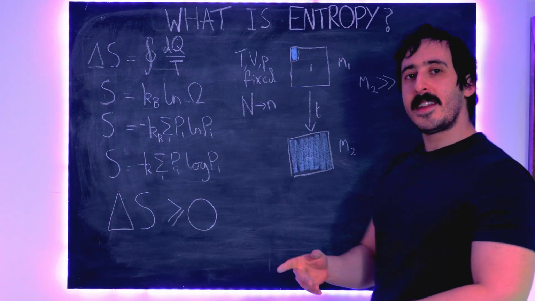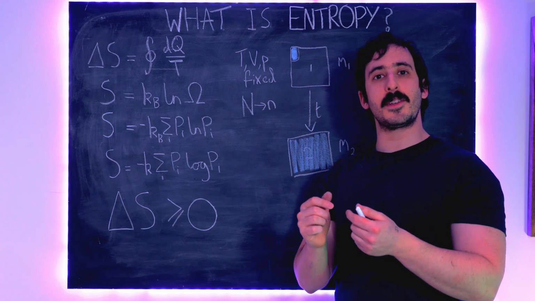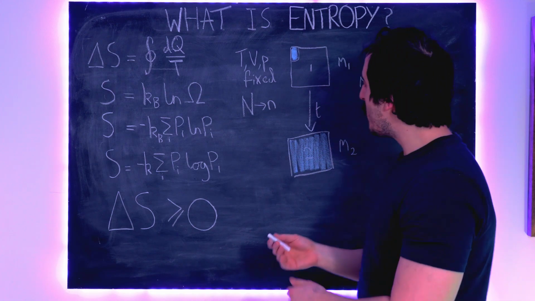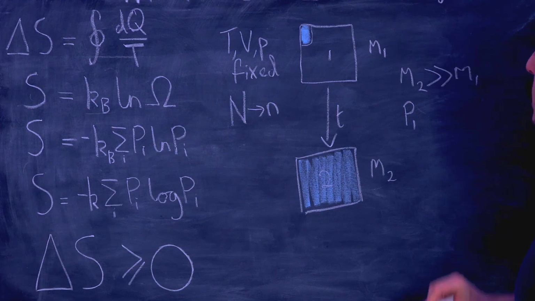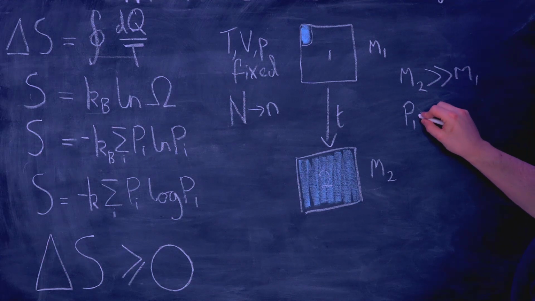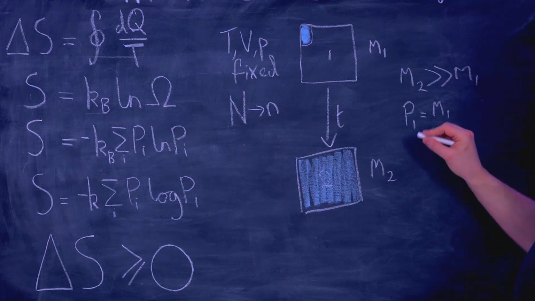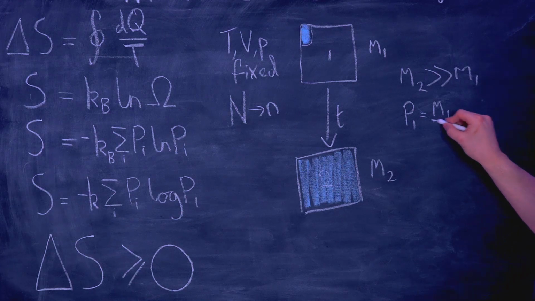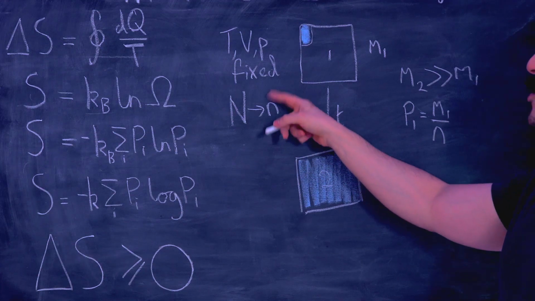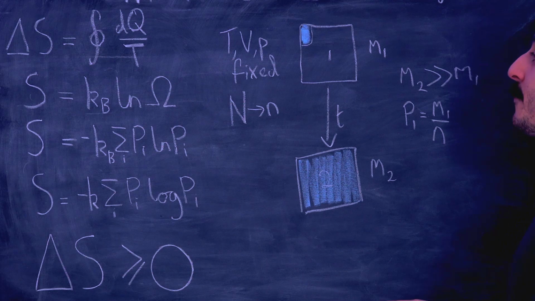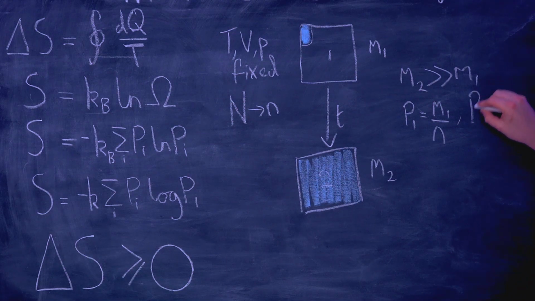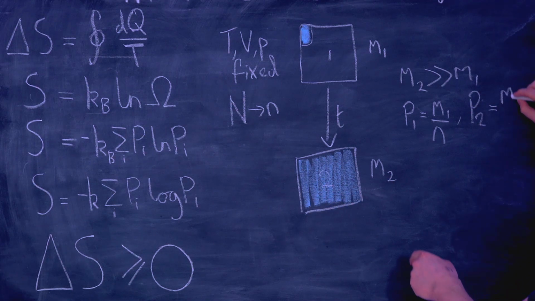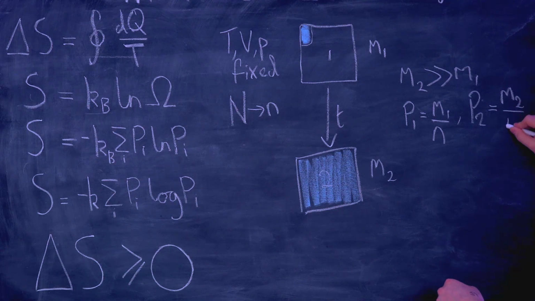Well, if we say that any one individual arrangement of particles is just as likely as any other, then we can say that the probability of being in the first state, P1, is equal to the number of microstates associated with being in that first state, M1, divided by little n. And little n is the total number of microstates that our system could be in, subject to these constraints. And likewise, P2, the probability of being in state 2, is equal to the number of microstates associated with state 2, M2, over n.